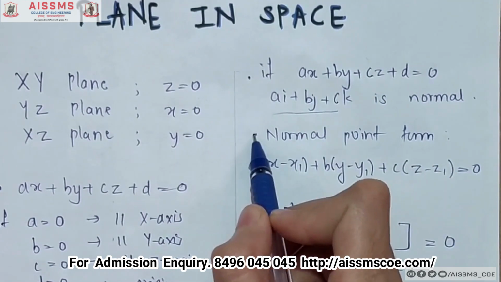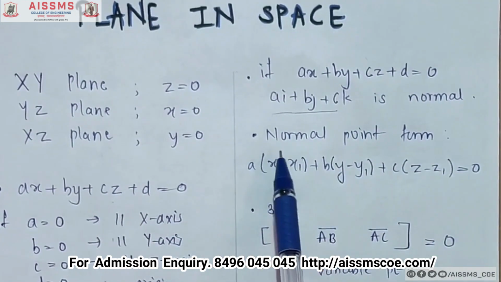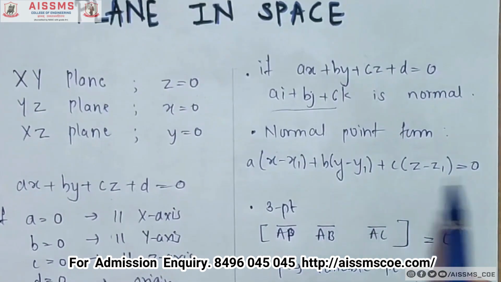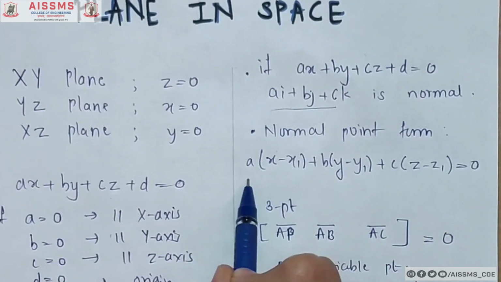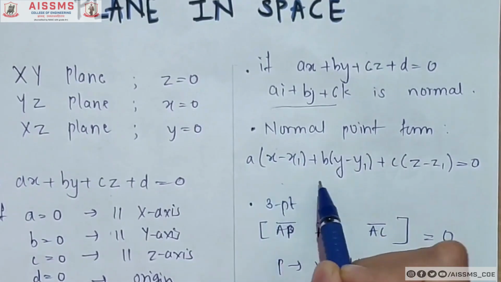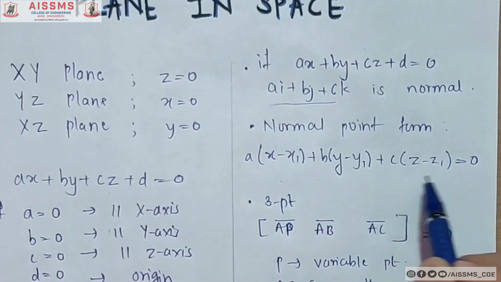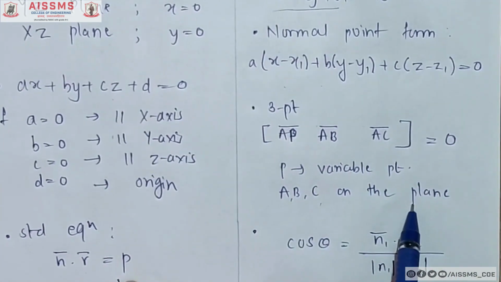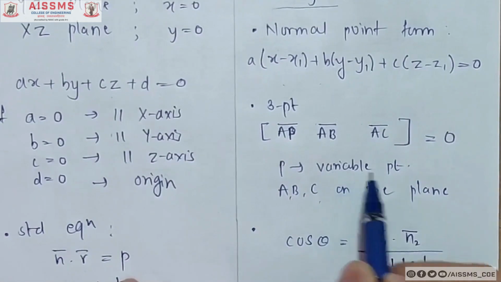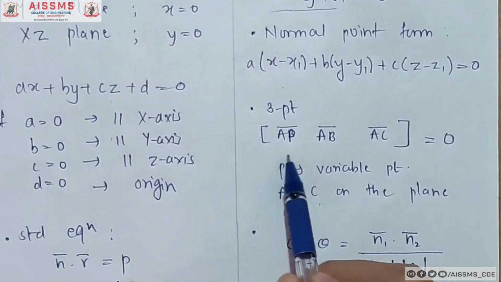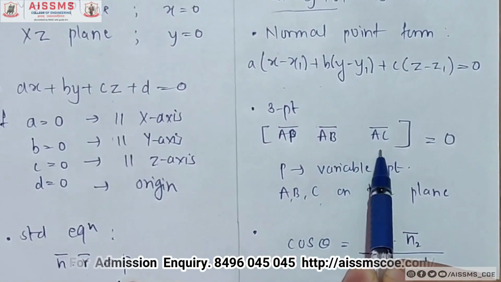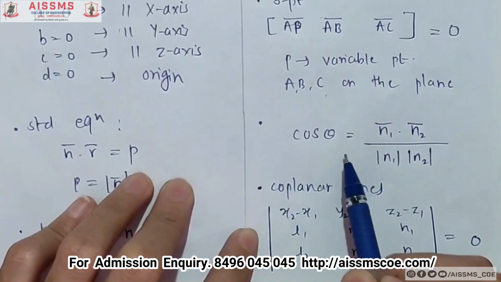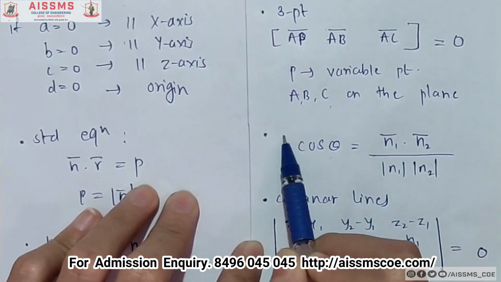Then we will see how to find a plane equation in normal point form. If a point (x1, y1, z1) is given in the plane, then the equation of the plane will be a(x - x1) + b(y - y1) + c(z - z1) = 0. Three-point form: three points A, B, C are given in the plane and P is a variable point. Then the equation of the plane will be the box product of AP bar, AB bar and AC bar equated to 0. Now if we want to find the angle theta between two planes, we will use this formula.